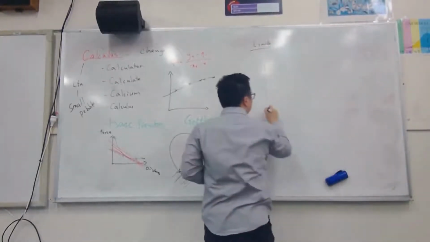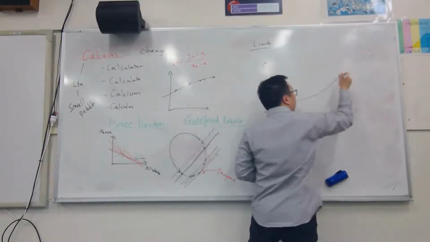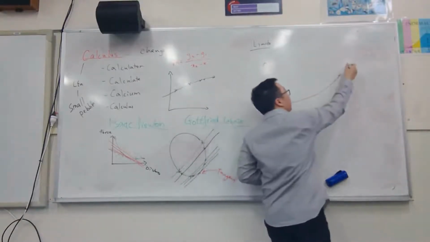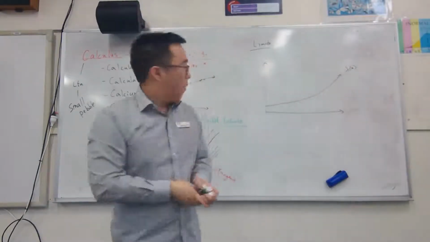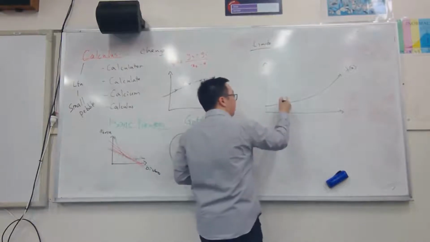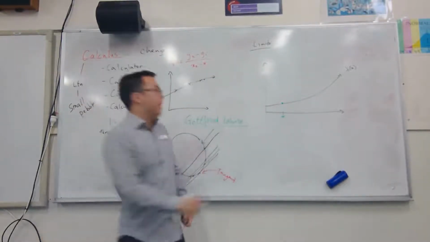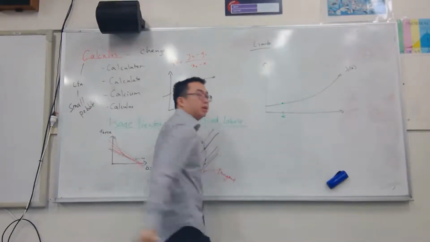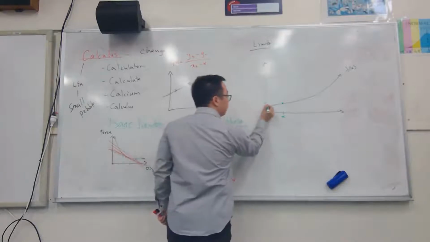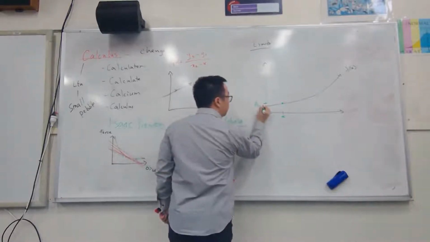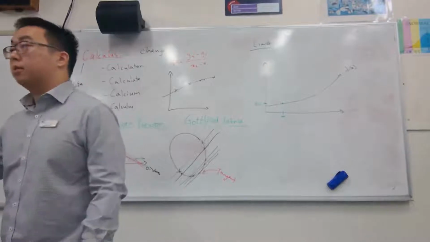I'm going to draw a very basic curve. Okay? Looks like this. Let's call it f of x. You guys are familiar with that. Let's pick a point right here. Let's call this one x. Okay with that? Lovely. If I substitute x into f of x, what's my y value going to be? It's just going to be f of x. Right? If I sub in x into f of x, we get f of x.